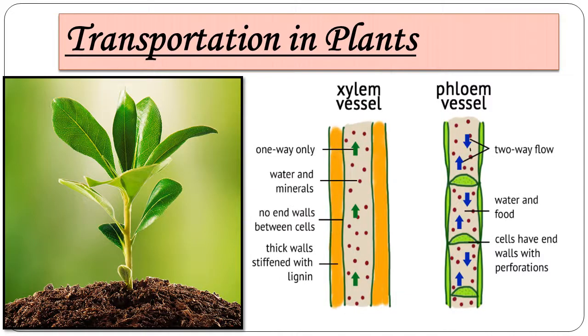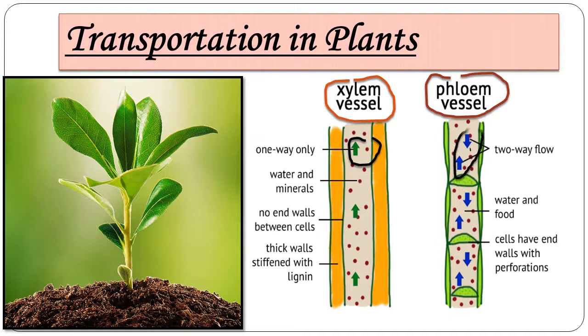These are diagrams of a xylem and a phloem vessel. You can differentiate between them: in the picture of the xylem vessel only a one-headed arrow is there, but in the picture of the phloem vessel you can observe two arrows, above and below. The xylem vessel conducts only water and minerals from the roots to the top part of the plant.